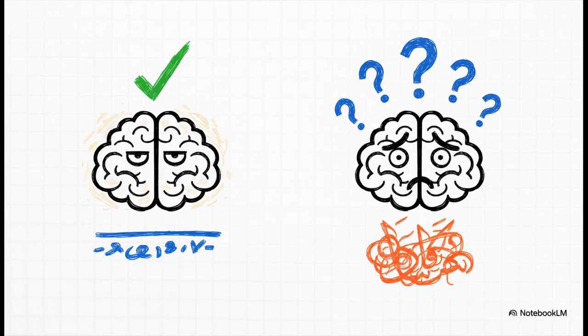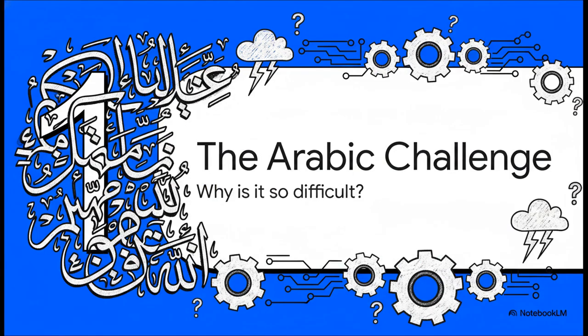And that really gets to the core of it. You know, an AI trained on English might have a decent shot at this, but the nuances of other languages can make its job incredibly difficult. So we're going to dig into why that is, specifically for Arabic, and see how a whole new generation of AI is stepping up to the plate. So what is it about this specific language that makes it such a massive hurdle for our algorithms to clear?